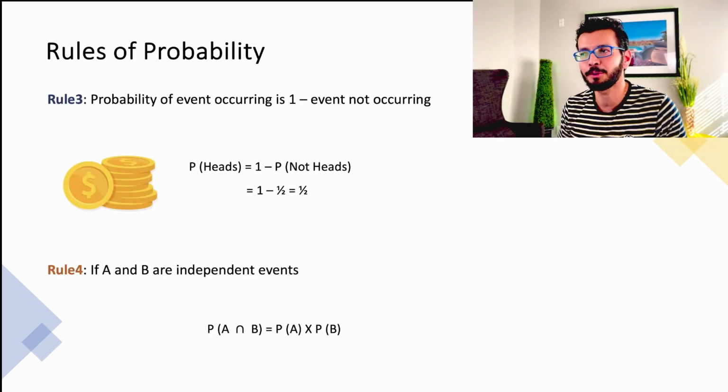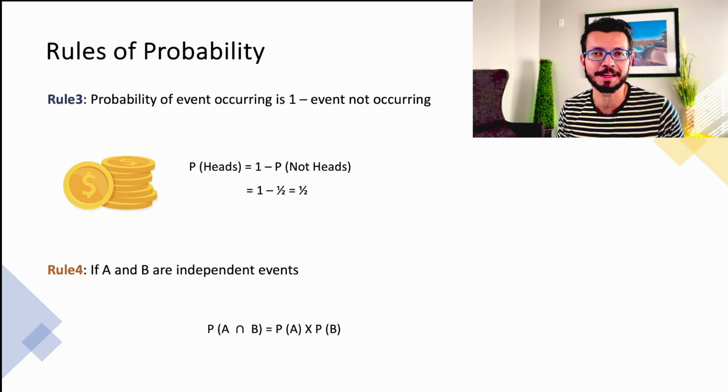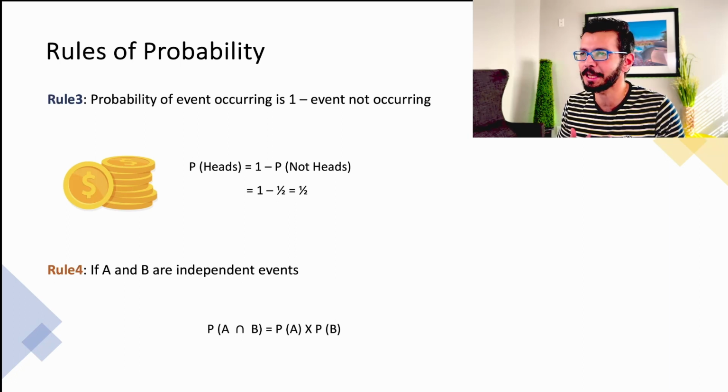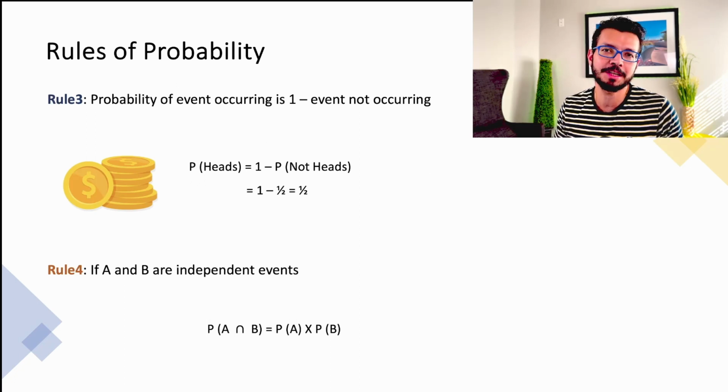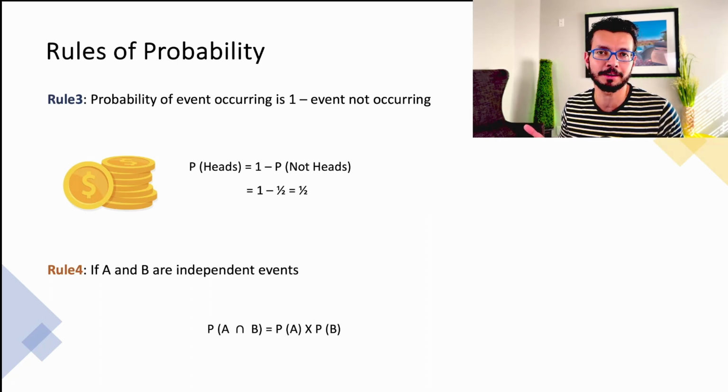Rule number 3, probability of an event happening is equal to 1 minus probability of that event not happening. Now you might be thinking that this is very self-explanatory. Why do we even need this rule? So as you move forward, you will actually see that there might be a lot of interview questions where the probability of a particular event happening, that calculation is fairly complicated. So the easiest hack is to just use this formula.